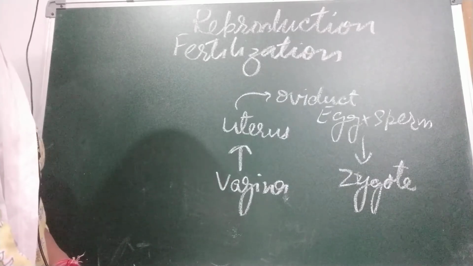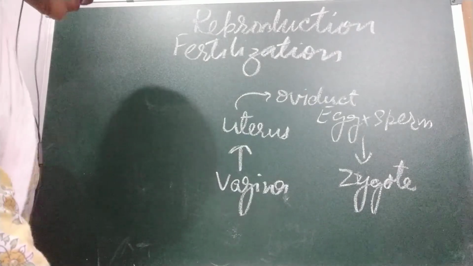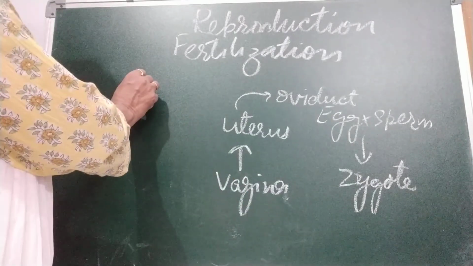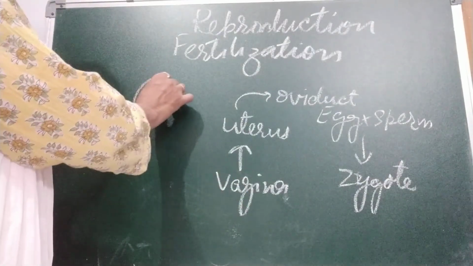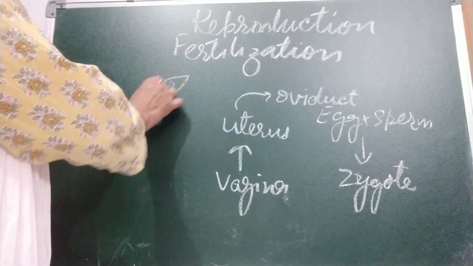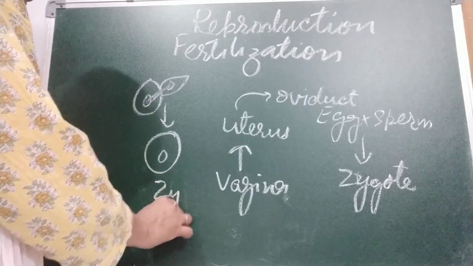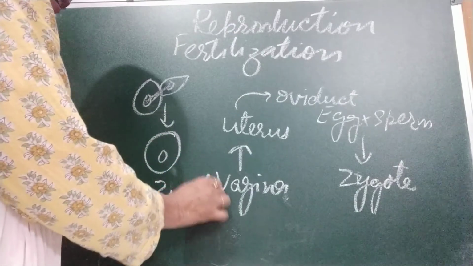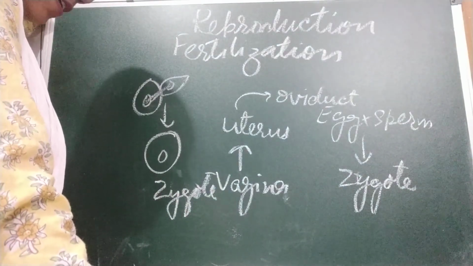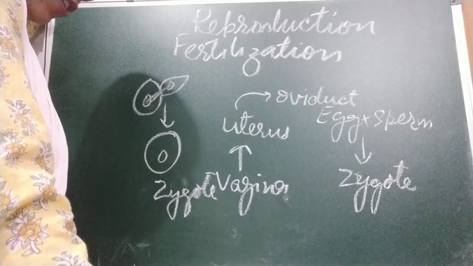If an ovum is present in an oviduct, one of the sperm may fuse with the ovum and fertilization takes place. During fertilization, the nuclei of the sperm and the ovum fuse. This is the nucleus of the egg and this is the nucleus of the sperm. They fuse together and form the fertilized egg or zygote. The formation of the zygote marks the beginning of a new individual.